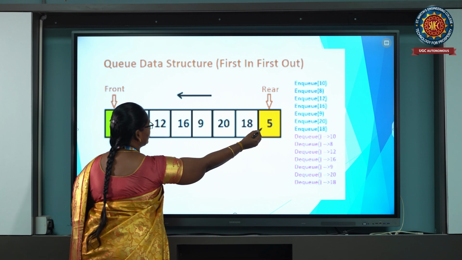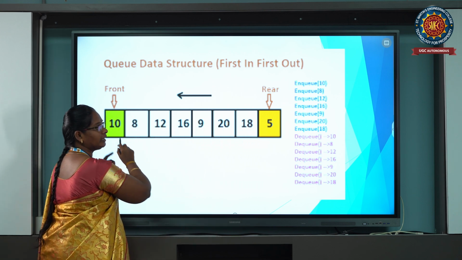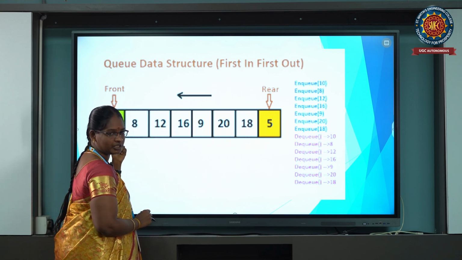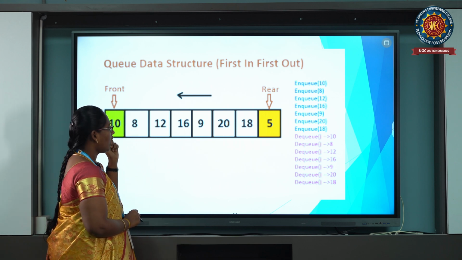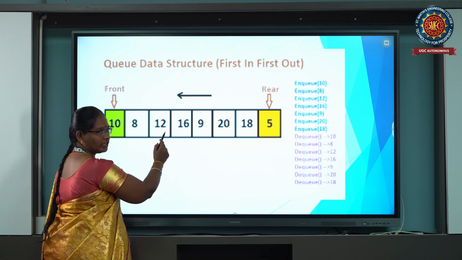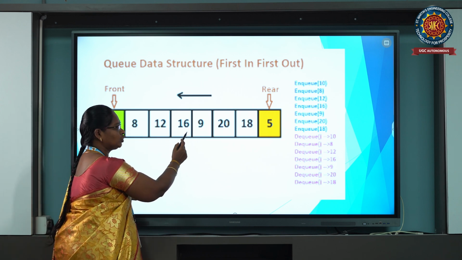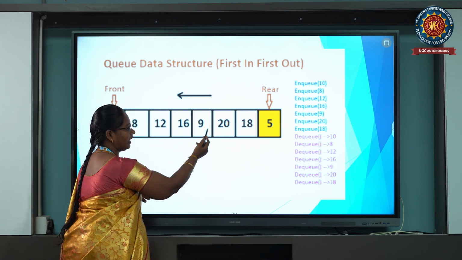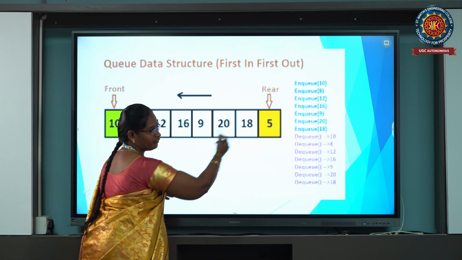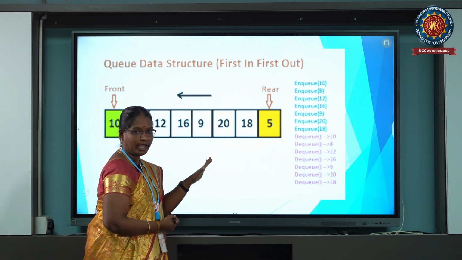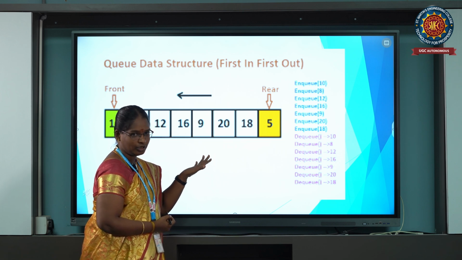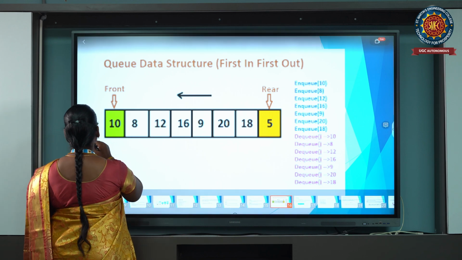First in, first out. Which element came first? 10 came first. So we delete 10 first, after that 8, then 12, then 16, then 9, 20, 18 and 5. So all the elements are deleted. At that time an underflow condition occurs.